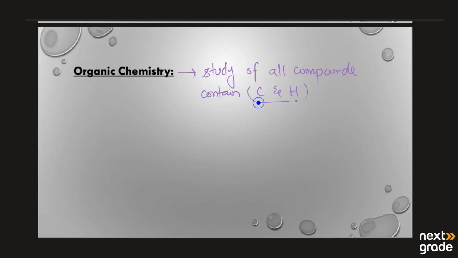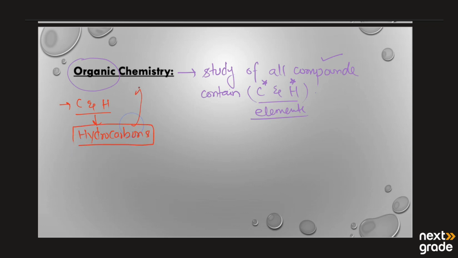Carbon and hydrogen are two elements, and all the compounds made up of them we study in organic chemistry. These compounds are known as hydrocarbons, and the study of hydrocarbons is known as organic chemistry.